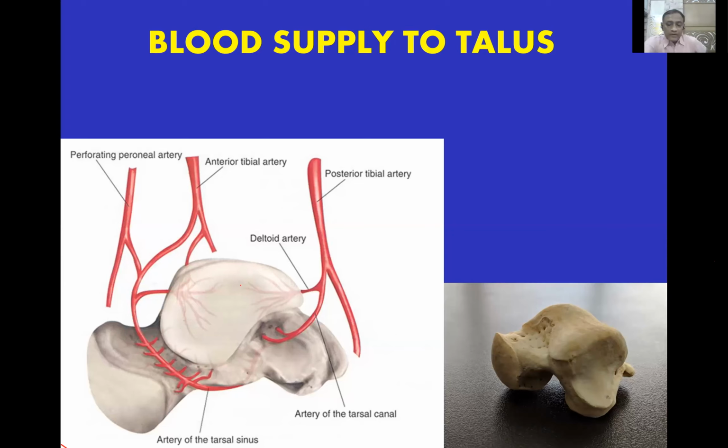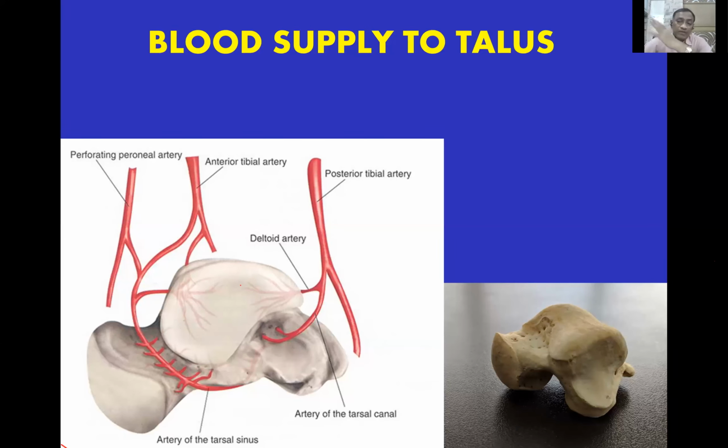But when you get a fracture of the neck of the talus, you can see here more openings for the entry of the blood vessels. So if you get a fracture neck of talus, the body of the talus is likely to undergo avascular necrosis.